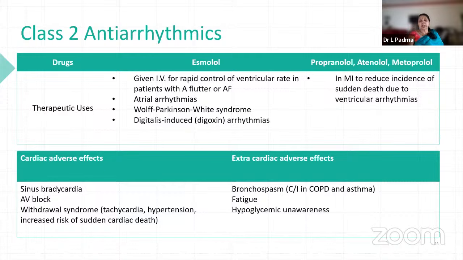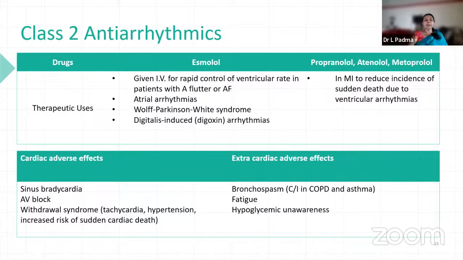It is hence used as an anti-atrial arrhythmic and in WPW syndrome, and also in drug-induced arrhythmias in ICUs. Whereas for oral use, we commonly use propranolol, atenolol, metoprolol. In MI, they reduce the incidence of sudden death due to ventricular arrhythmias. So it reduces both atrial and ventricular arrhythmias, anti-mortality and anti-arrhythmic. So hence we are using these drugs.